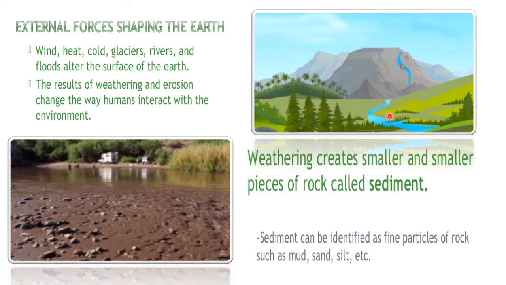Now weathering creates smaller and smaller pieces, and they collect here, the small pieces of rock on the plains, which are called sediments. Sediments can be understood as fine particles of rock such as mud, sand, silt, etc. These sediments make the plains very fertile. The land becomes very fertile because of the presence of these sediments.